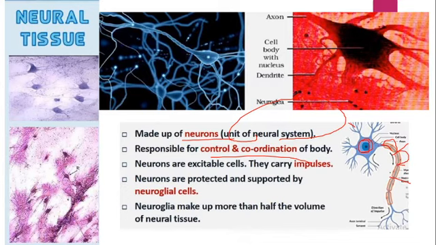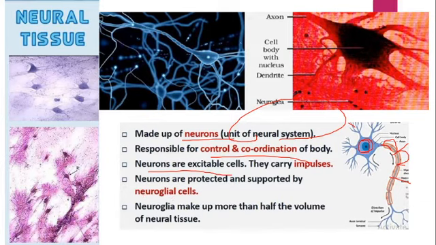You can see that the cells of this myelin sheath are called Schwann cells, right? Here you can see the nucleus, and these cells are called Schwann cells. We have already said these neurons are excitable, right? They carry the impulse and become excited, then transfer it to the next, and then relax. We will learn impulse transmission separately. These neurons are also protected and supported by other cells called neuroglia cells.